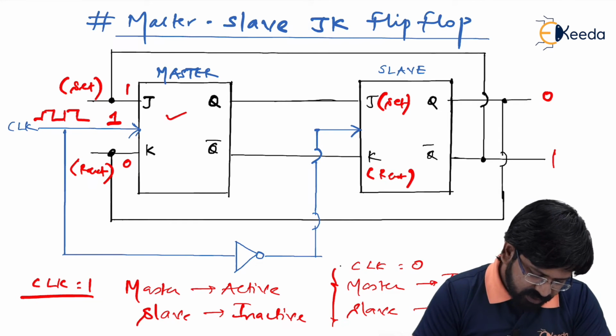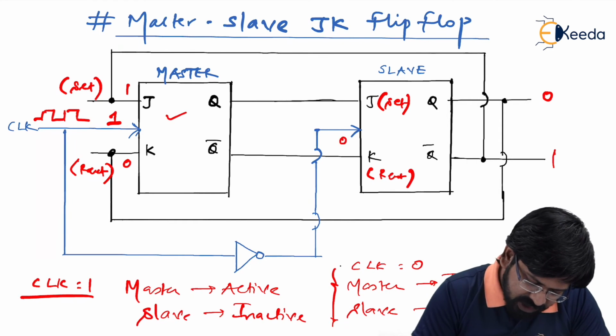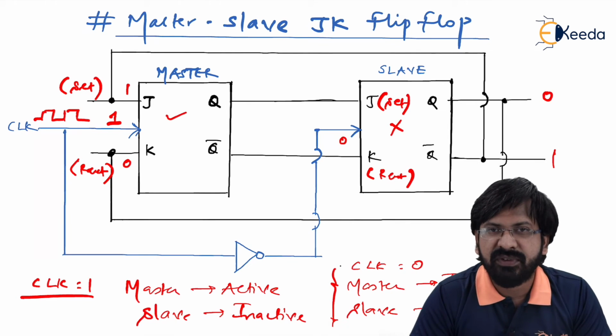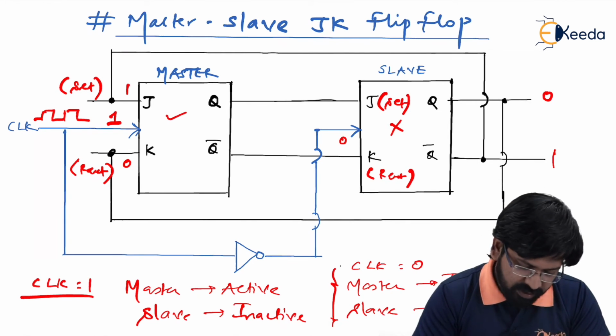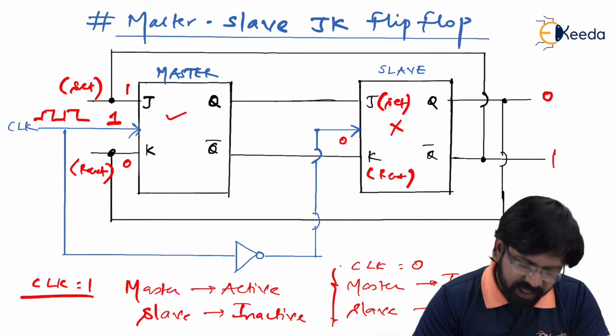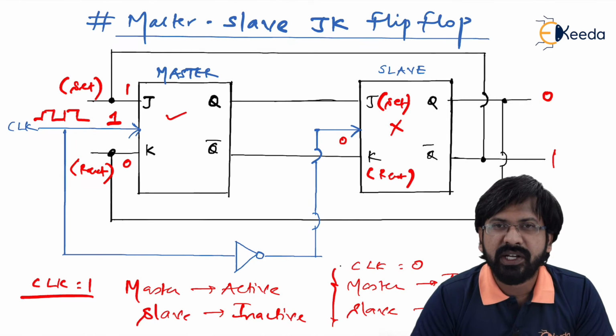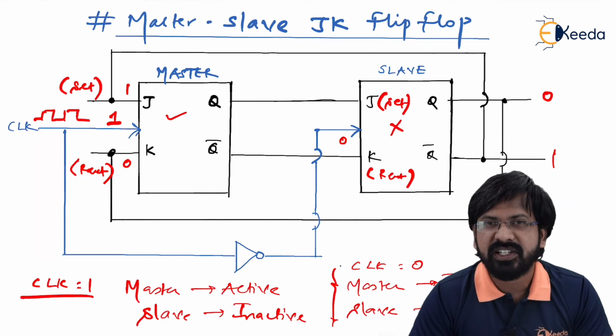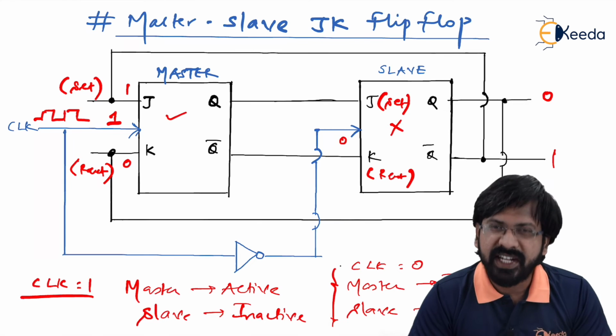At the same time, this clock, because of the NOT gate, becomes 0 here, because of which now slave is not working. Try to understand, the feedback is given but slave is not working. Master is working. When master starts working, as you can see, j equal to 1 and k equal to 0, what state is it going to get into? Of course, it is in set state.